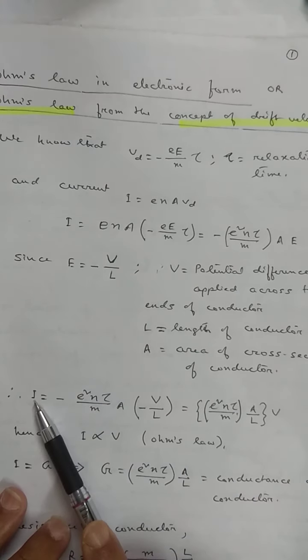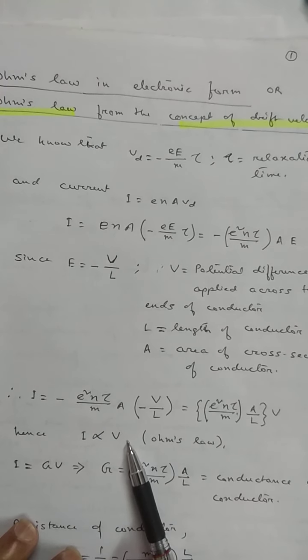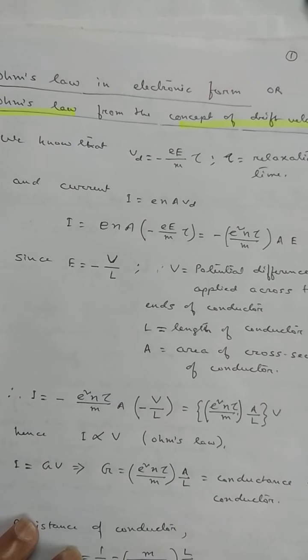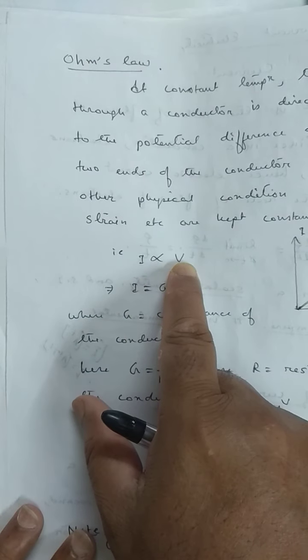So as a result, I get current directly proportional to V. As current is directly proportional to V, that is the Ohm's law. Can you remember the Ohm's law? Ohm's law states that current passing through a conductor is directly proportional to the potential difference across the two ends of the conductor, at constant temperature. I proportional to V. Yes or no? I proportional to V.